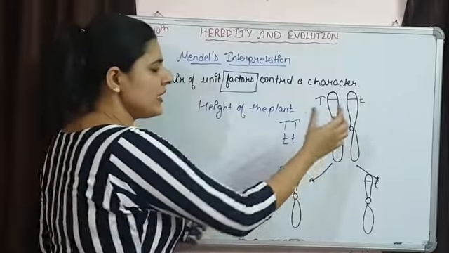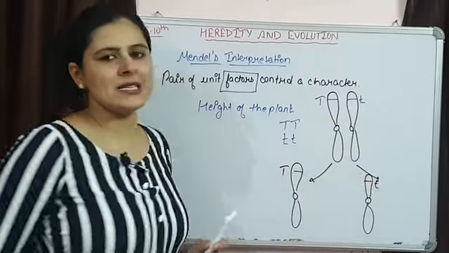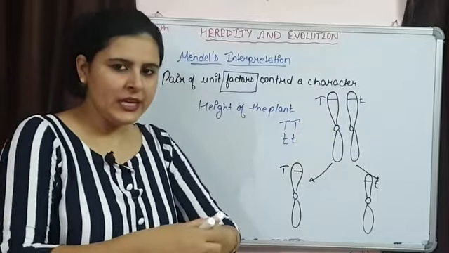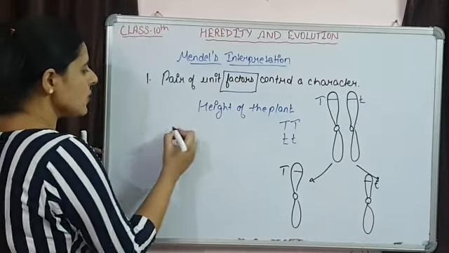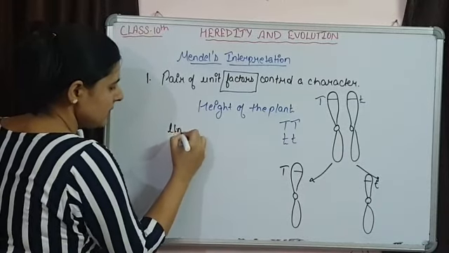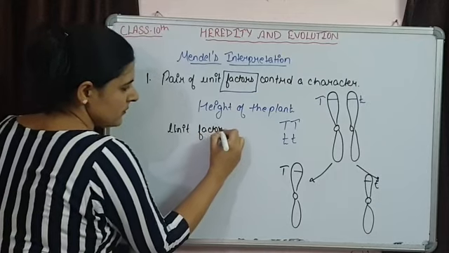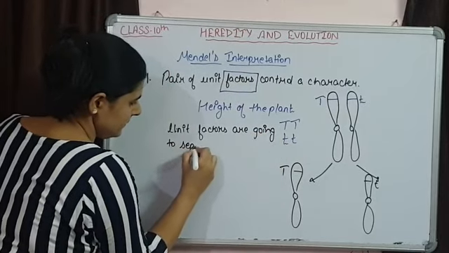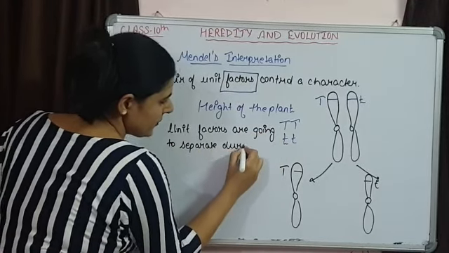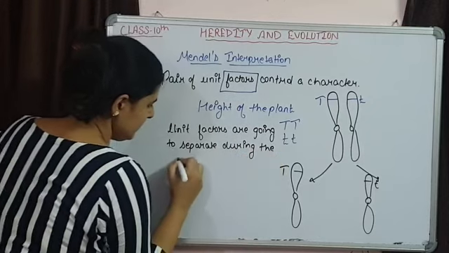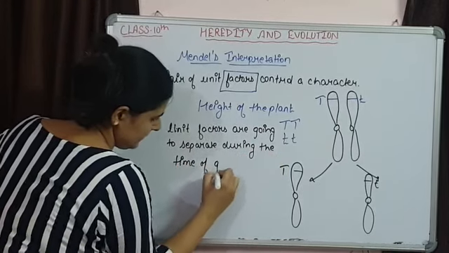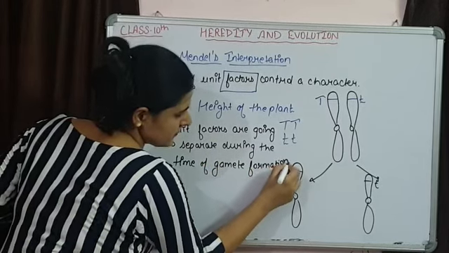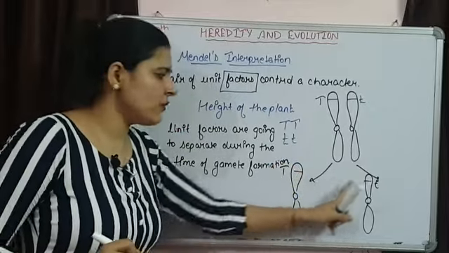So at the time of gamete formation, these homologous chromosomes separate from each other. Because of that, the factors are also going to separate from each other. So I am writing this statement also, that unit factors are going to separate during the time of gamete formation, and each gamete is going to receive one of them.